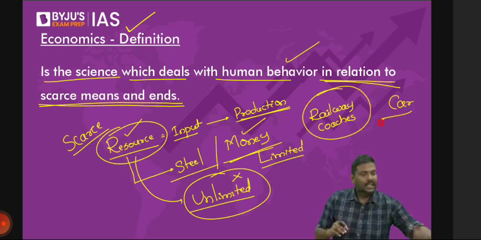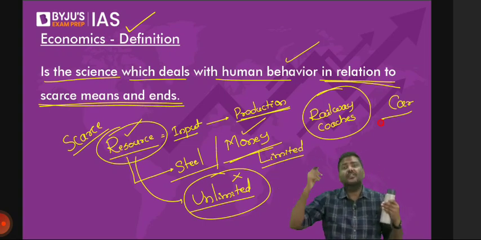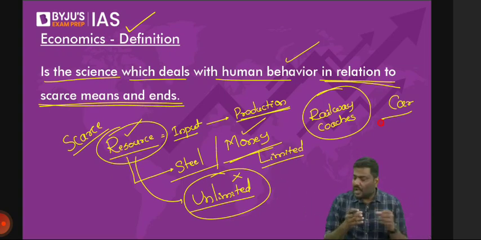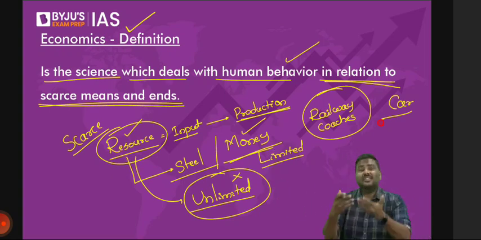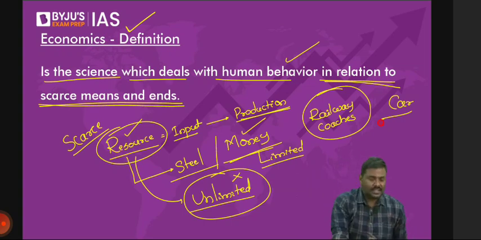But the problem here is, if I use, let's say, half a kg of steel to manufacture this bottle, now that steel will not be available for manufacturing of car. That steel will not be available for making utensils, etc. So the argument is, because we have scarce resources, how do we utilize the resources to meet certain requirements, to manufacture and supply to the market? That study is called economics.